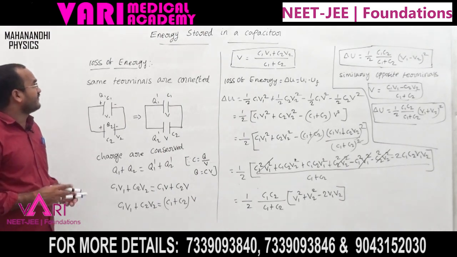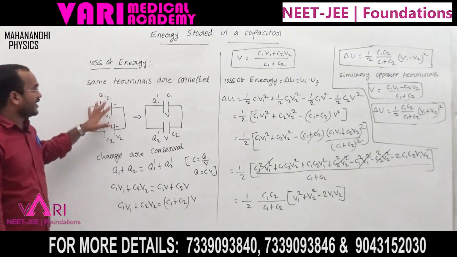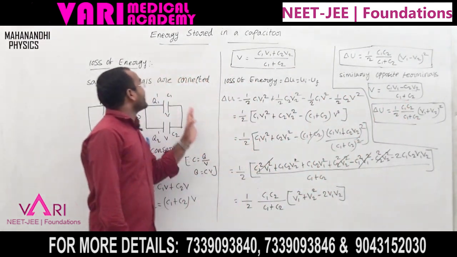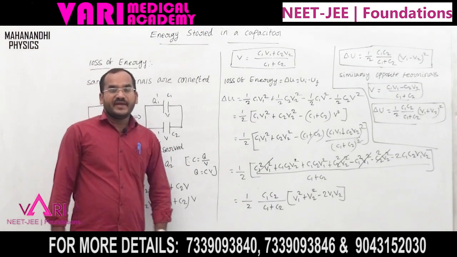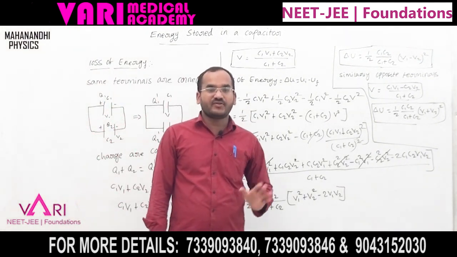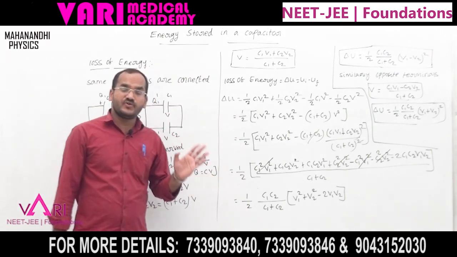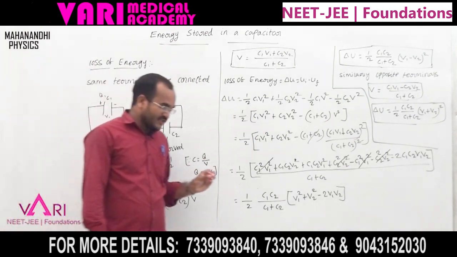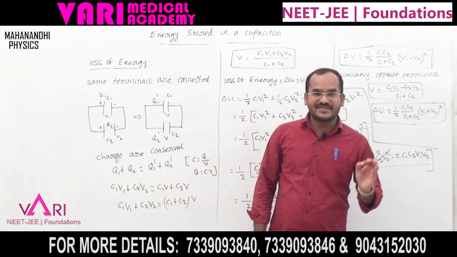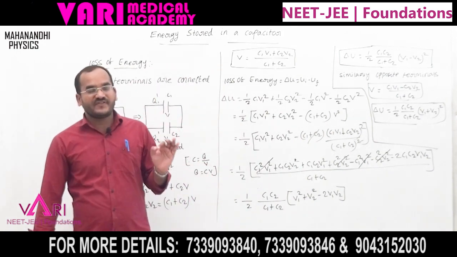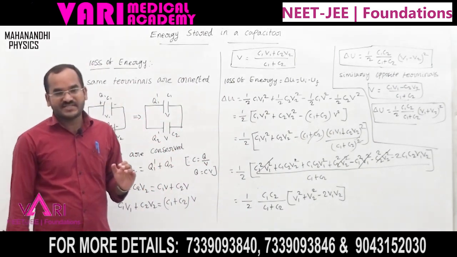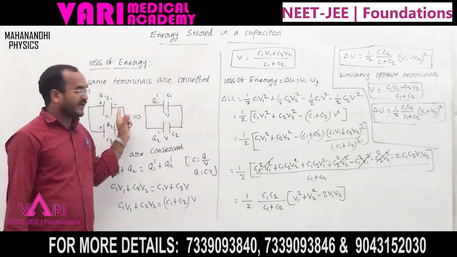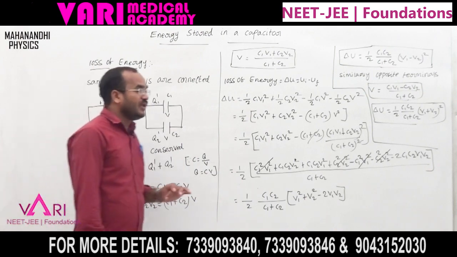This is the explanation of the loss of energy when the same terminals are connected and when opposite terminals are connected. Totally, what is the explanation of energy stored in a capacitor? We have found the energy stored, and also the energy density per unit volume. Then, if charge flows continuously from the positive terminal to the negative terminal, how much is the loss of energy? Generally the energy is QV by 2, but if positive to positive and negative to negative terminals are connected,